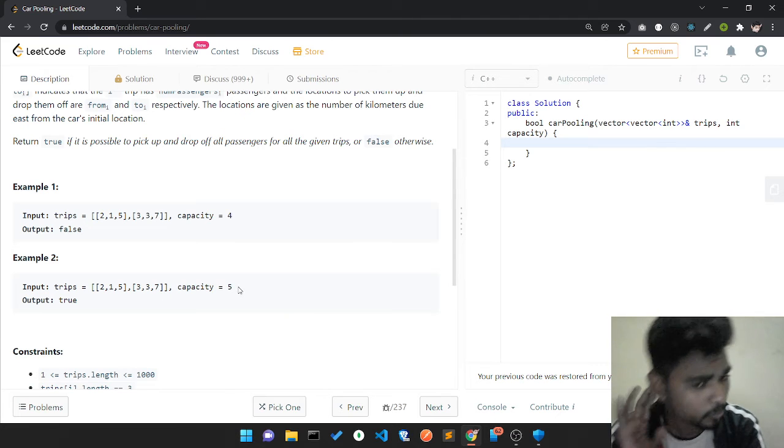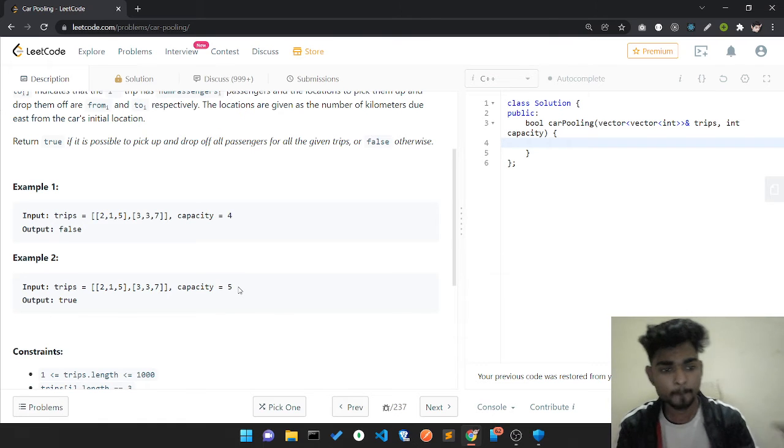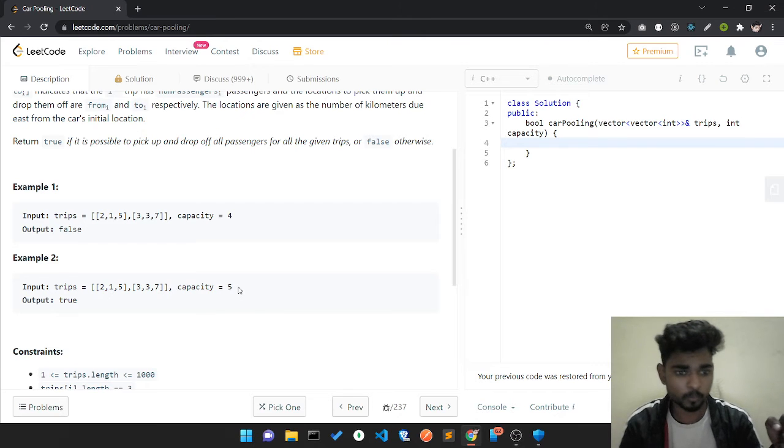So how can we know whether it is possible to pick up a number of passengers at a time and drop them off?